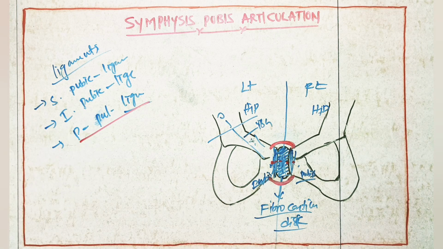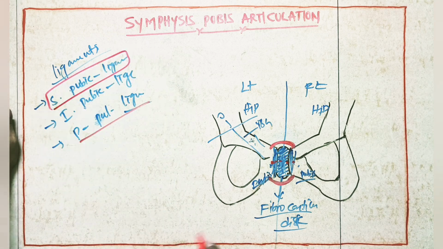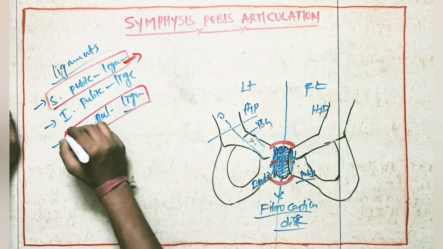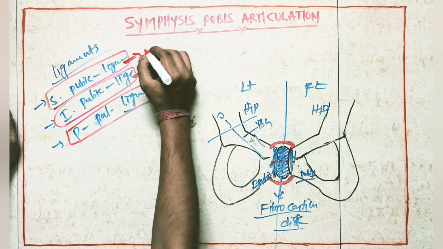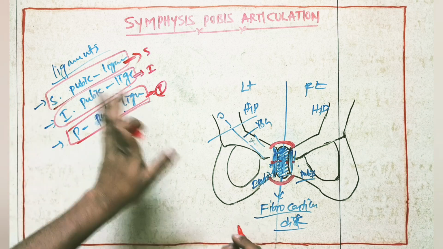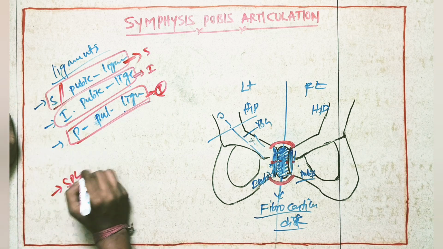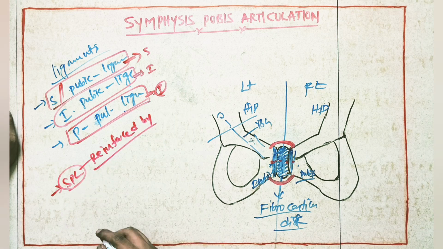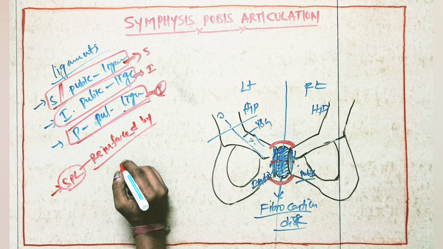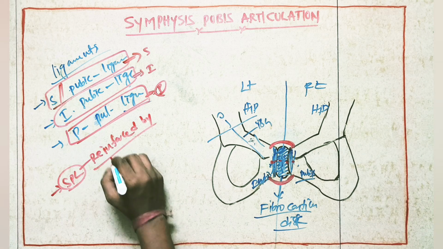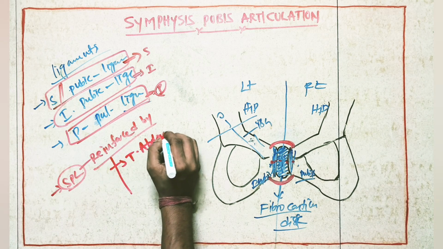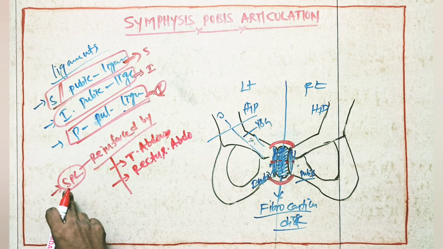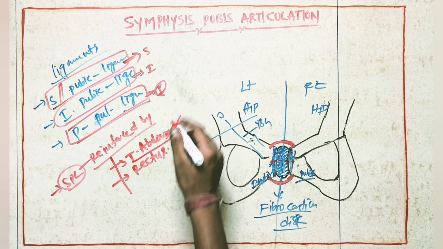In these ligaments, the special point: the superior ligament is going to give protection to the joint superiorly, the inferior one gives stability inferiorly, and posteriorly the posterior ligament will give stability posteriorly. Okay, it's clear. And here one special point, the superior pubic ligament is reinforced by two muscles. Especially we have to note those muscle names: transverse abdominis and rectus abdominis. So the superior pubic ligament is reinforced by the transverse abdominis and rectus abdominis.